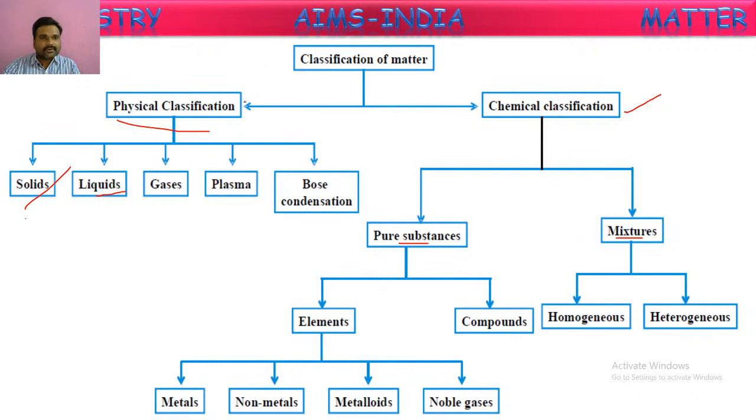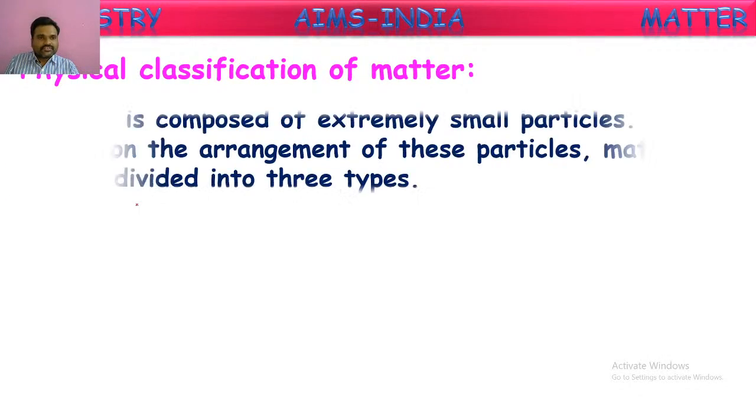First, let us come back to the physical classification of matter. That means, based upon the arrangement of molecules in the matter, matter is classified into 5 types. They are solids, liquids, gases, plasma state, and Bose-Einstein Condensate. Mostly, we frequently observe in the books the first 3 states of matter. So these we take as the main states of matter, which are observed frequently in our daily life. These 2 are very rare and seen in very few conditions. So first let us go through these 3 states of matter.